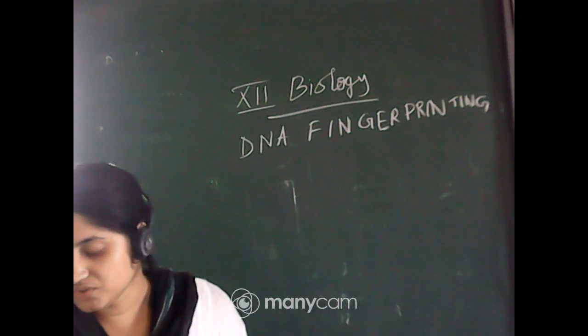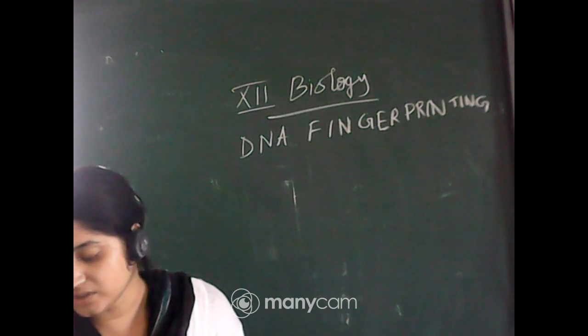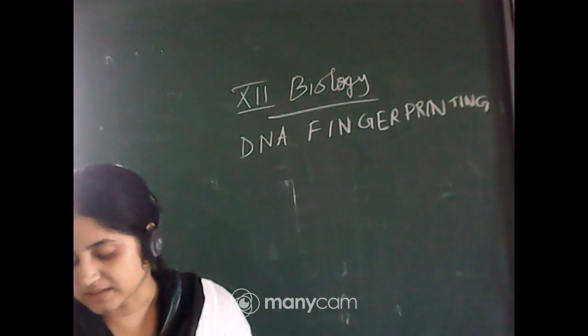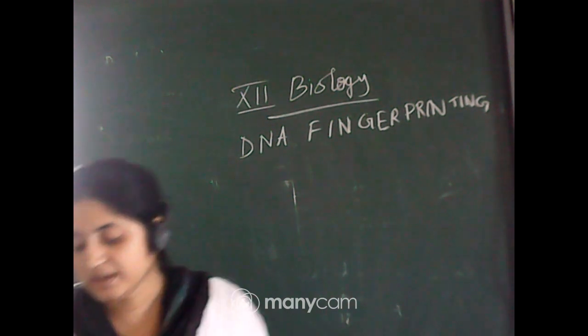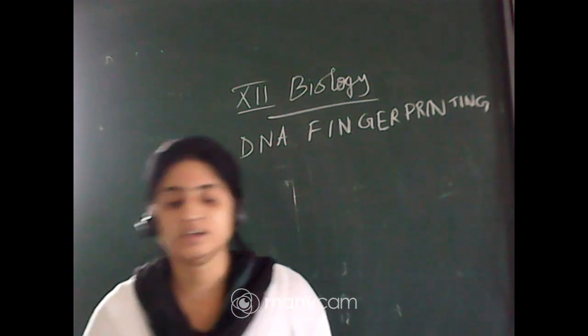If one aims to find out genetic differences between two individuals or among individuals of a population, sequencing of DNA every time would be a daunting and expensive task. Imagine trying to compare two sets of 3 into 10 to the power 9 base pairs. DNA fingerprinting is a quick way to compare the DNA sequence of any two individuals.